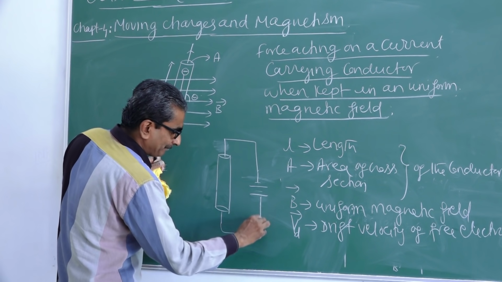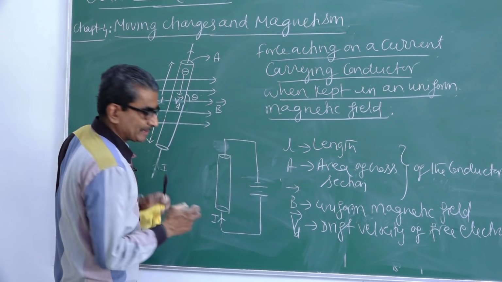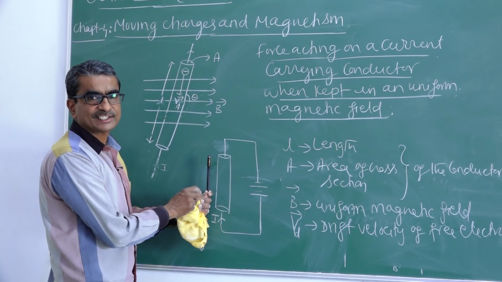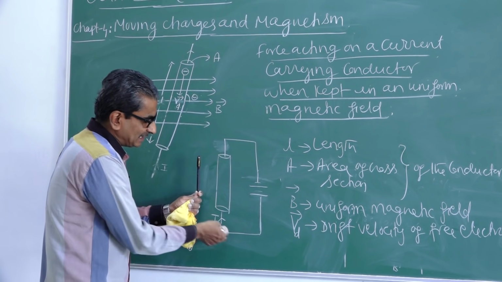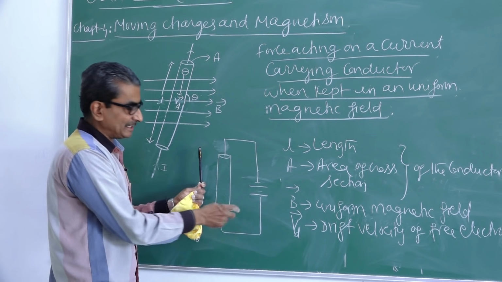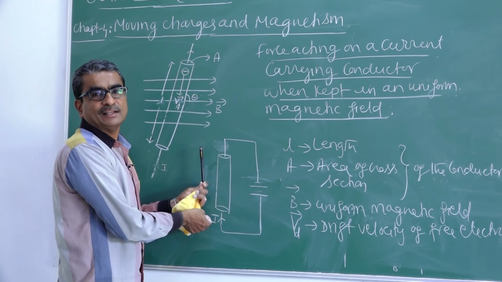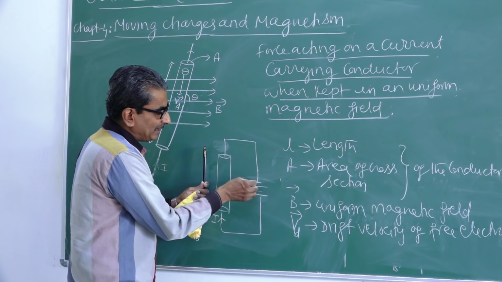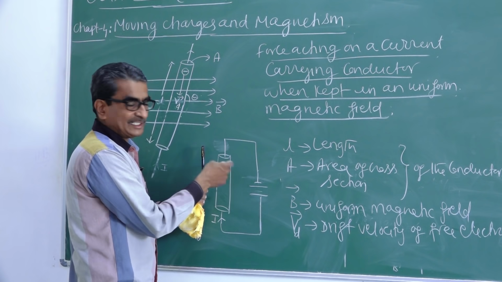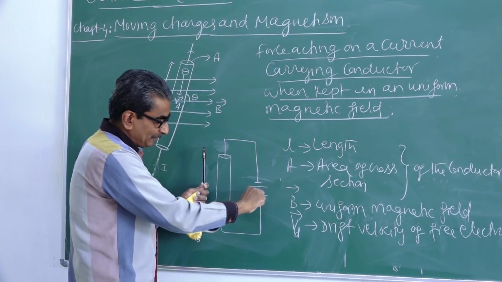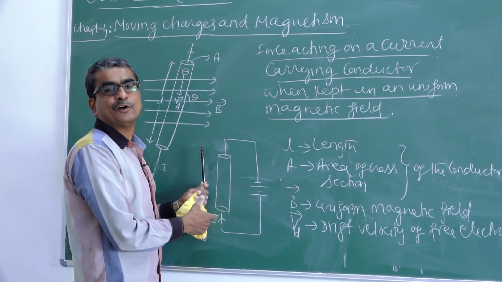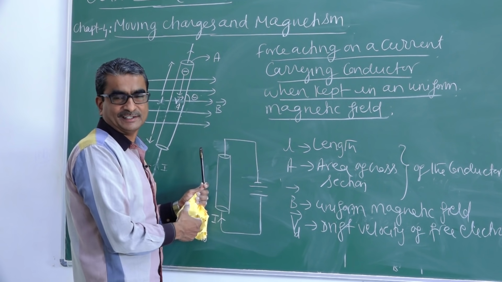Let the current flow in upward direction through this conductor, because conventional current is always from the positive side, that means the positive terminal of the cell or battery. So from the negative terminal, electronic current, that means electrons, will flow, whereas from the positive terminal, conventional current means flow of positive charges is taken.